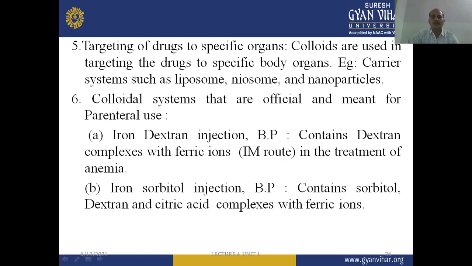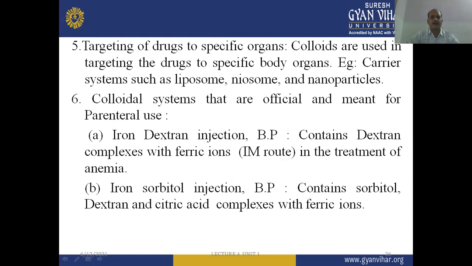Next one is the colloidal systems that are official and meant for parenteral use. First one is the iron dextran injection, BP. It contains the dextran complexes with ferric ions, which can be used by intramuscular route in the treatment of anemia.